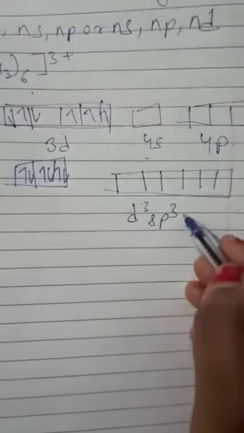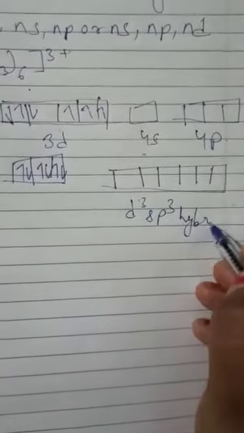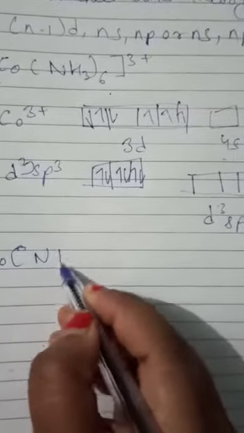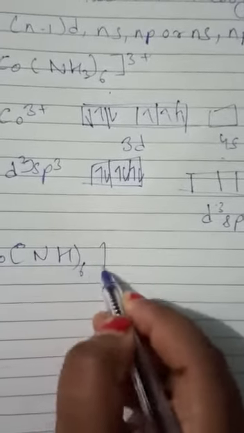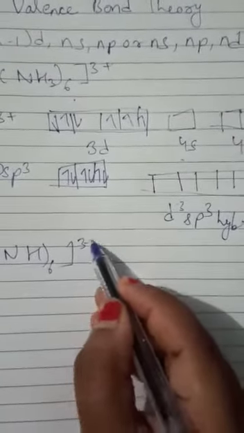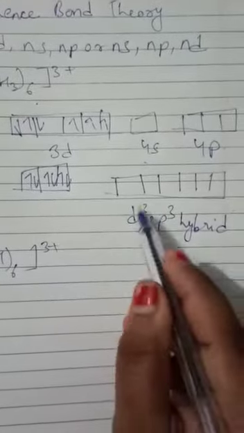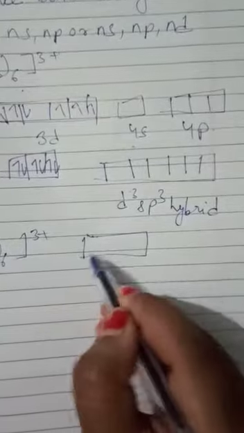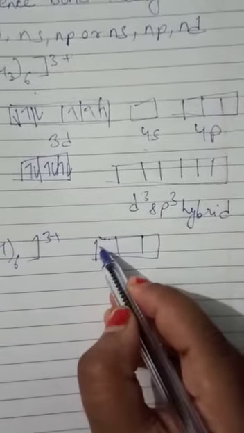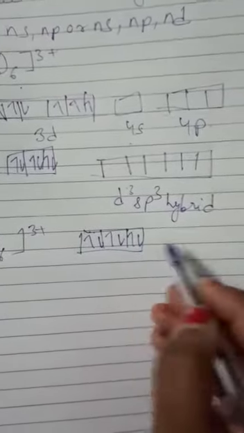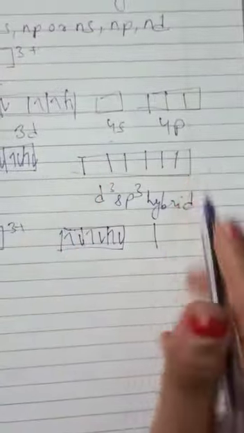Okay, and in this case now we will see the formation of this coordination compound. Okay, so in this case the empty hybrid orbitals which are formed in the above case will be filled by the 6 ammonia molecules, this d2sp3 hybrid orbital.